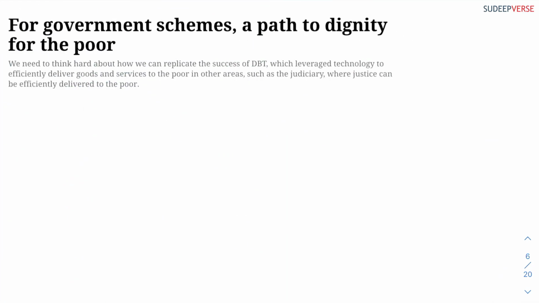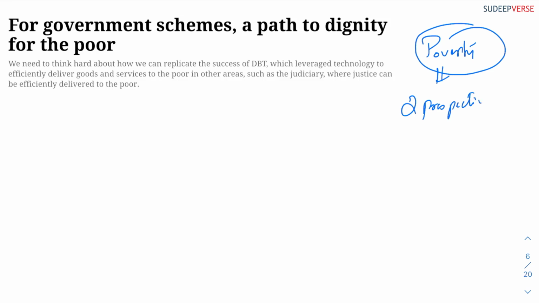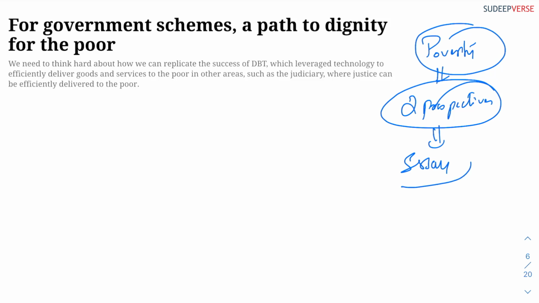The next issue is basically talking about poverty. It's a very good issue that gives you two perspectives. These perspectives can be used in your answers, especially in your essay. The perspectives are very good. There are two ways of looking at poverty. Before I get to those two ways, let me just give you an introduction of